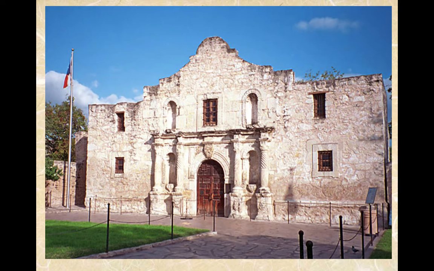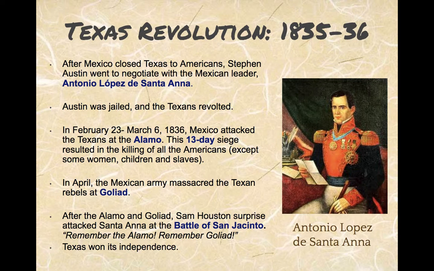This is a fort in San Antonio called the Alamo, where there was a famous battle. People always talk about, remember the Alamo. So we have a Texas Revolution, so they break away from the Mexican government. The leader, Stephen Austin, went against the Mexican leader, Antonio Lopez de Santa Anna. For a while, Austin was jailed.